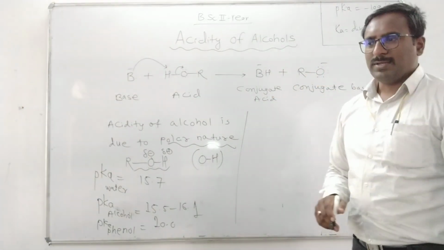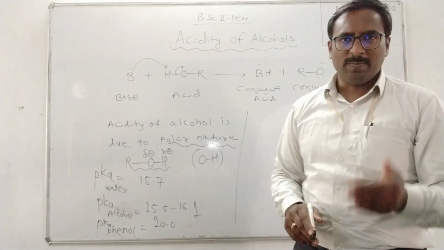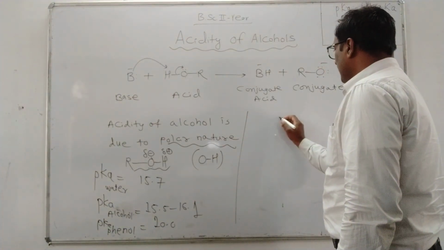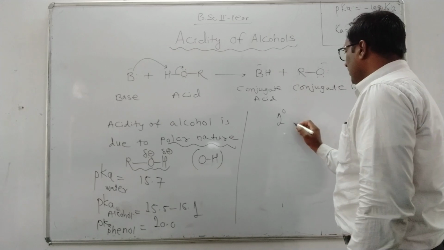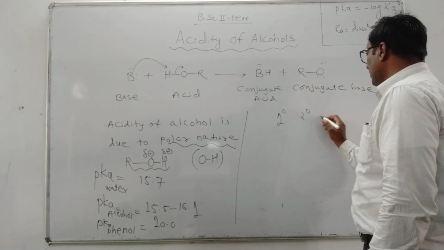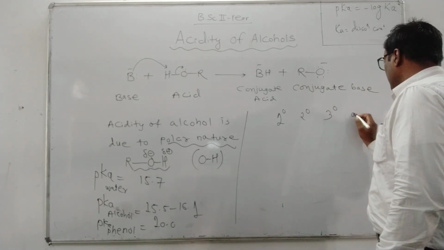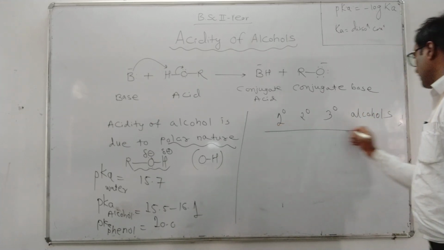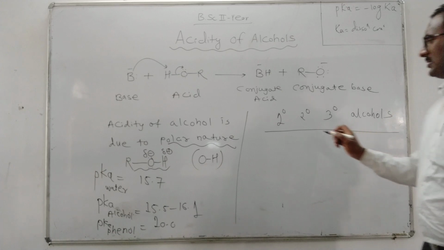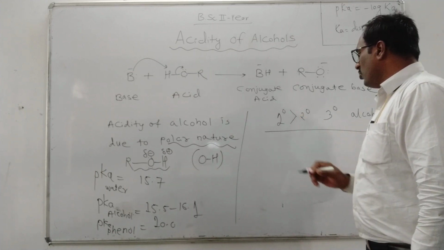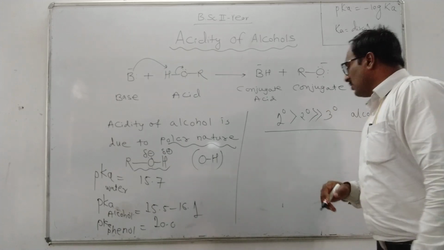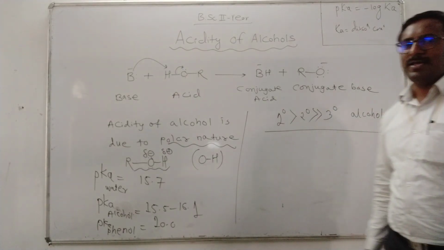Now we want to compare the acidity of alcohol in 1 degree alcohol, then 2 degree alcohol and 3 degree alcohols. So the order is 1 degree alcohol is more acidic than 2 degree, far greater than 3 degree alcohol.